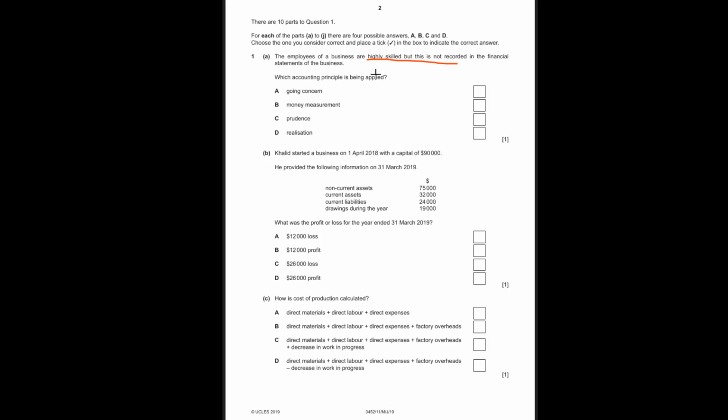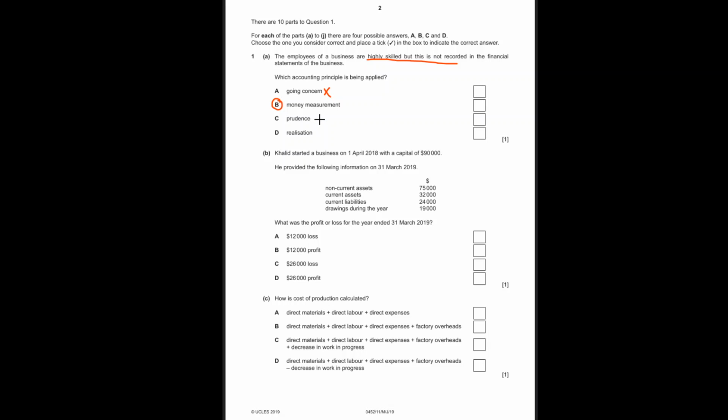These are intangible things. We cannot see them or judge them based on money. We can't judge their worth, so they can't be measured in money. That's the rule applied, money measurement. This one, going concern, means having a perspective, being optimistic about the future. Not making decisions thinking that the business is going to end in the future, so let's make decisions according to that, right? That means going concern. So they don't make any wrong decision, any biased decisions.